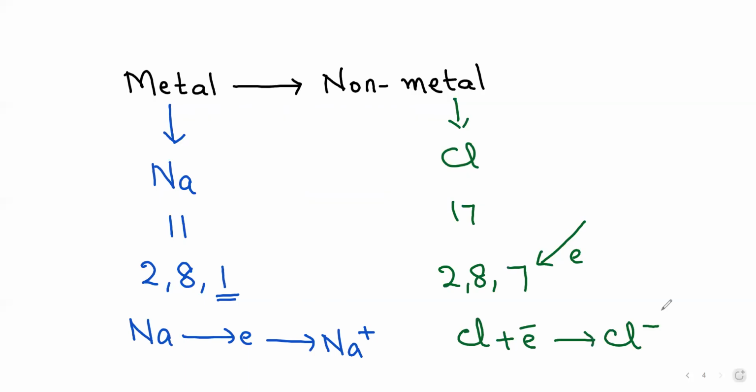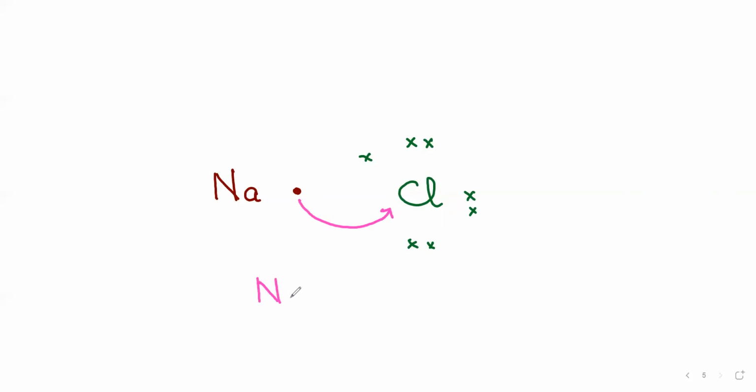Let's see the same thing in the electron dot formula. Sodium has one electron in the outermost shell. And what about chlorine? Chlorine has 7 electrons in the outermost shell. So sodium is ready to give one electron to chlorine. Na will become Na+ and Cl will become Cl-, and a bond is formed between them and the compound formed is NaCl. As this bond is formed by the transfer of electrons, it is called an ionic bond.